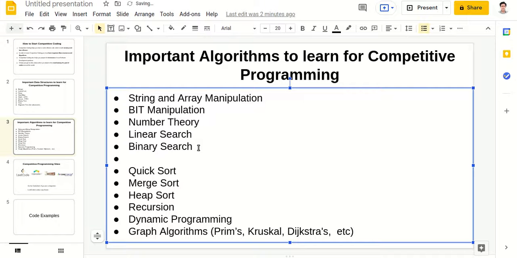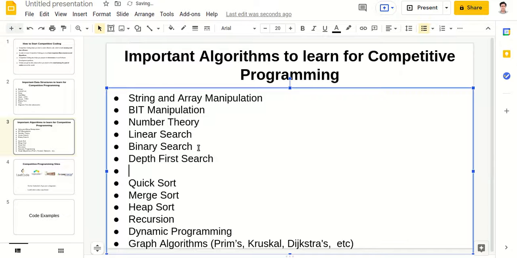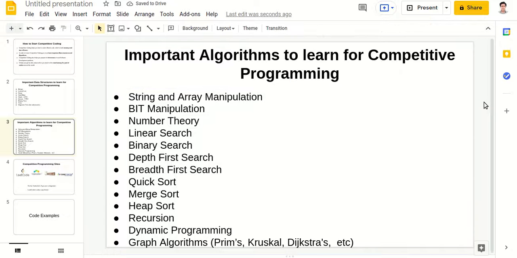Then we have depth first search, then breadth first search. These algorithms are there.